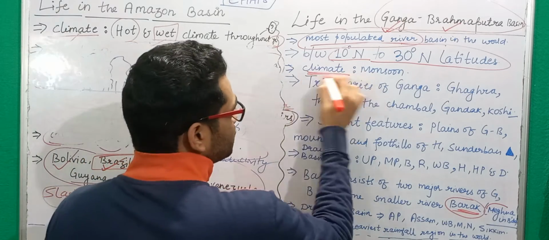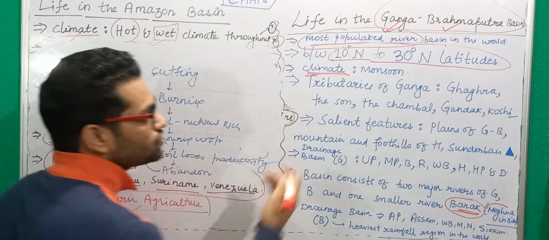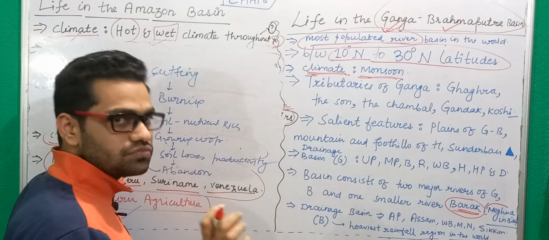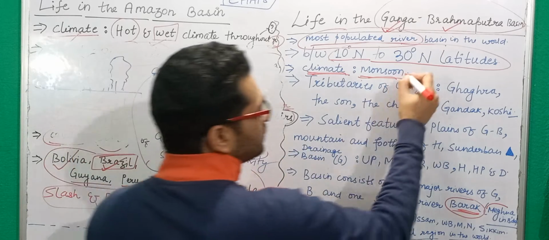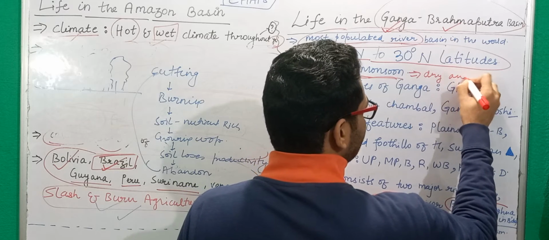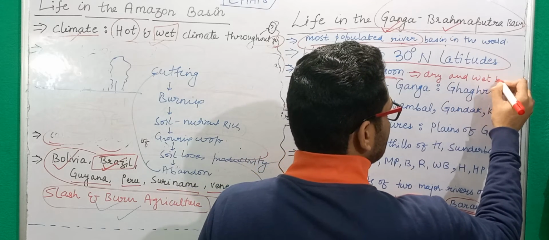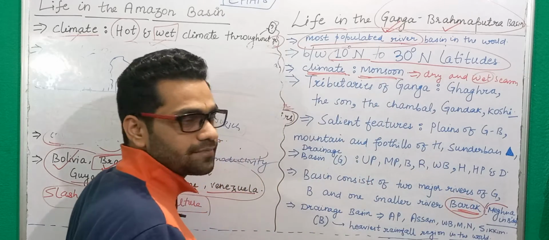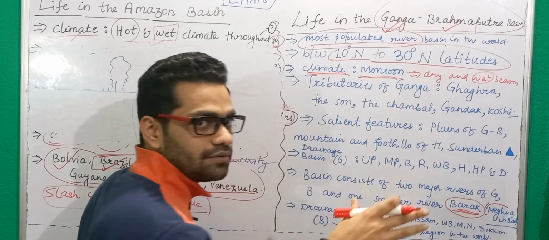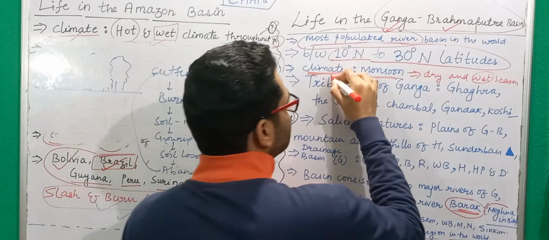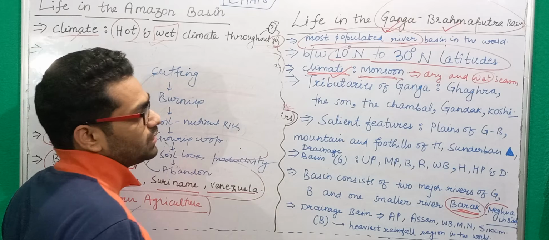Now when we talk about climate, there is a monsoonal type of climate that you will witness here. When I say monsoon type of climate, it means you will have a dry and wet season. And wet season is that season in which rainfall occurs, and rainfall is caused by monsoon winds. Okay, so that is the peculiarity of this river basin.